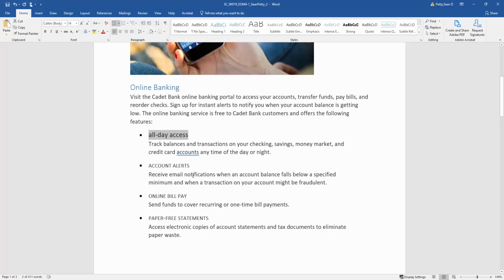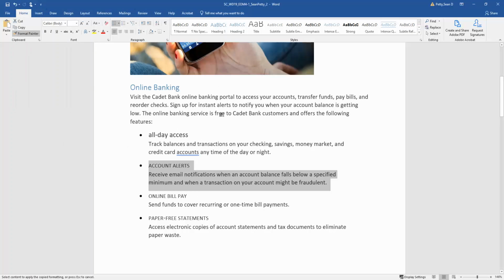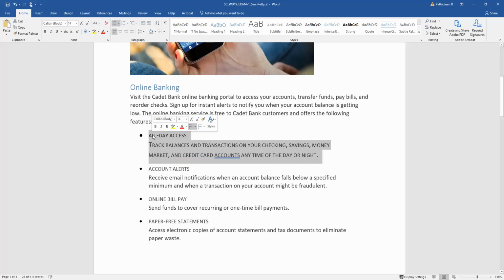So what I'm going to do is select one of these here because I want to copy the formatting. Notice there's a little paintbrush tool. Actually, I don't see that tool, so I'm going to have to come over here to the format painter. I want to copy the formatting from here and apply it up here without having to figure out what they did. So I'll select format painter, and then select this bullet point. Notice when I select it and let it go, the format painter deselects, and we get something I didn't want there. Let's go ahead and fix that.